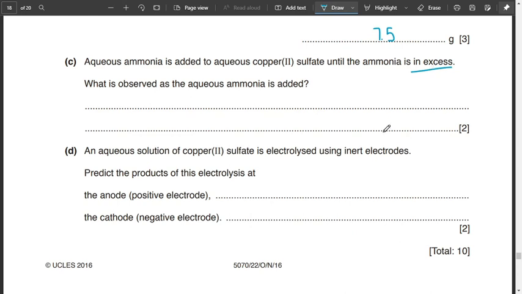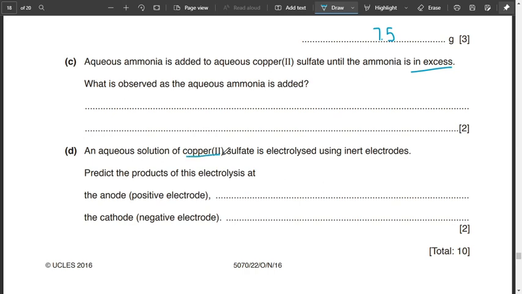Now moving on to part D. An aqueous solution of copper 2 sulfate is electrolyzed using inert electrodes. Predict the products of this electrolysis at the anode and at the cathode. We have copper 2 sulfate in aqueous form, which means it has water in it too.